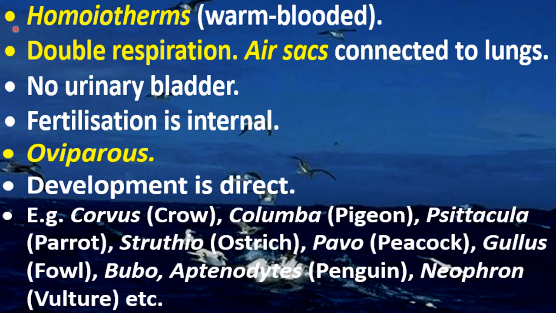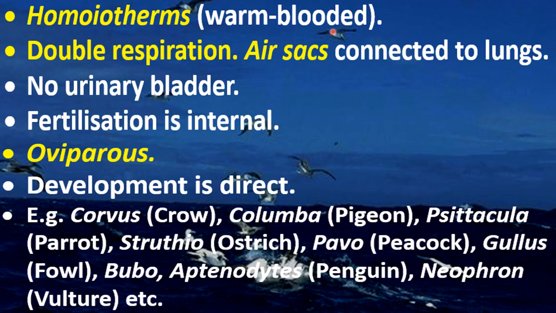Now these are homeotherms. Homeotherms means warm blooded. So it is different from poikilotherms. Amphibians and reptiles are poikilotherms, means cold blooded, and these birds are homeotherms, means warm blooded. So what is the difference between poikilotherms and homeotherms? I told you that poikilotherms cannot regulate their body temperature, but these homeotherms, warm blooded animals, can regulate their body temperature.